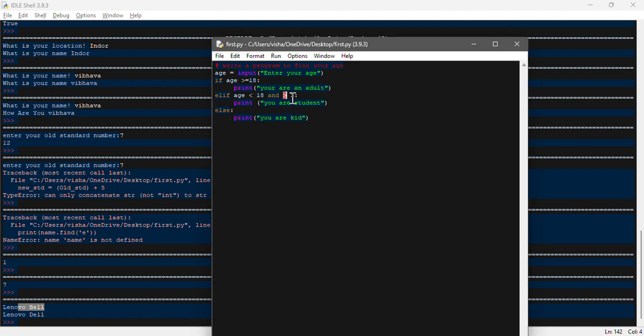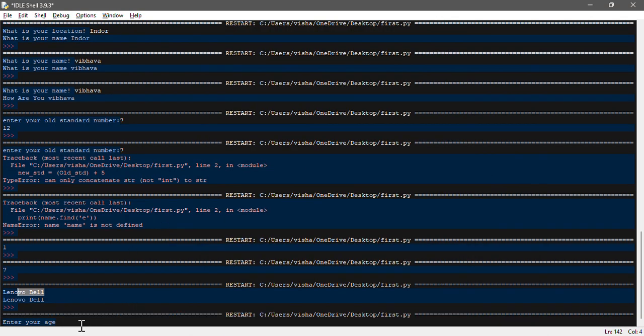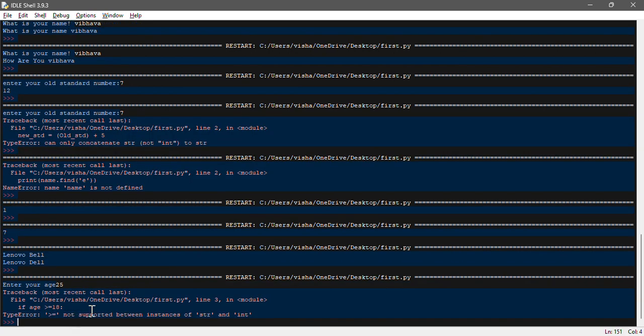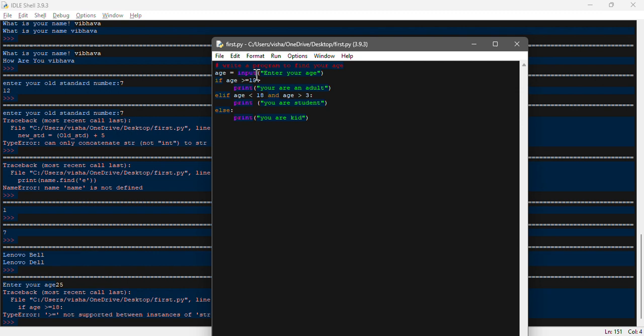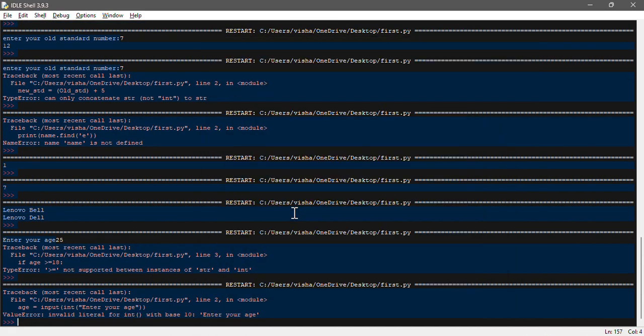Alright, so in this case we need to first of all mention it over here, and then run it, and it should work. Now let's enter any age, for example 25. Definitely you will get an error over here because we haven't declared int. So let's declare int first, and then run it again. If I run it, hang on, it's still stating an error.